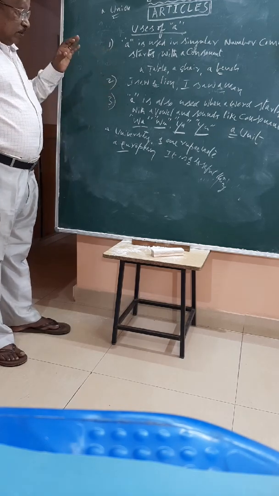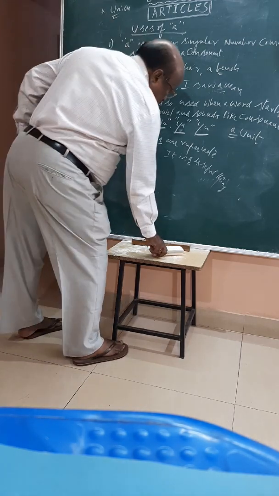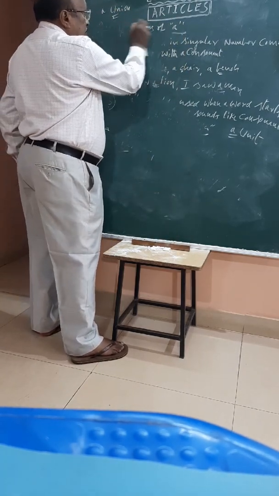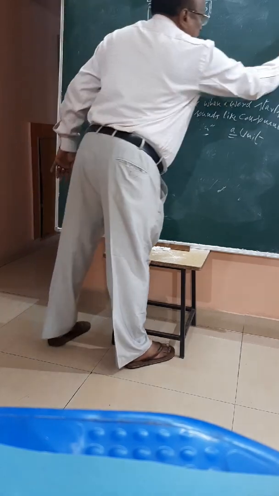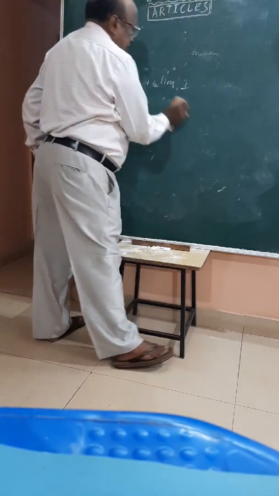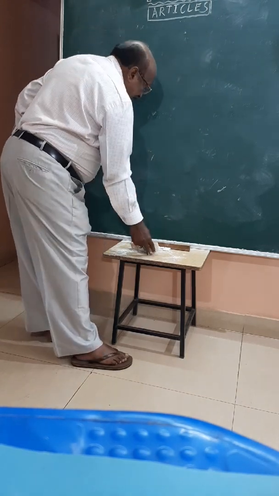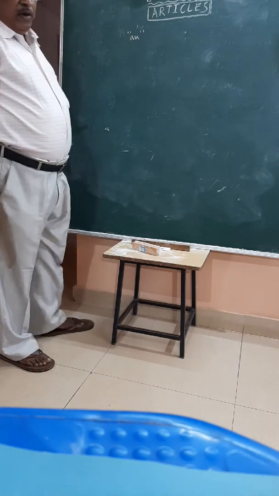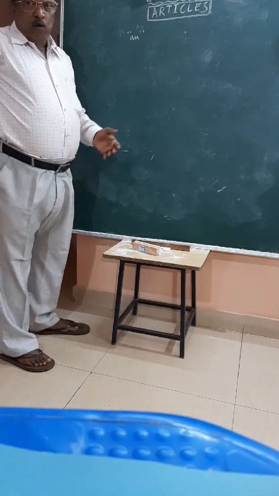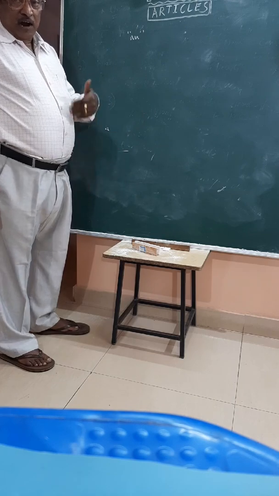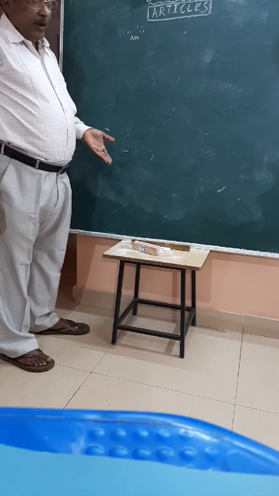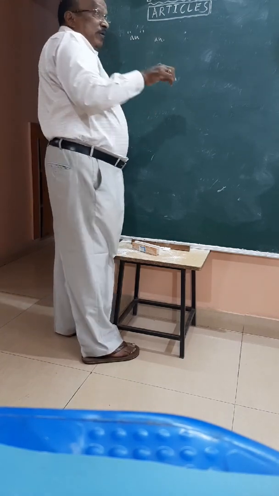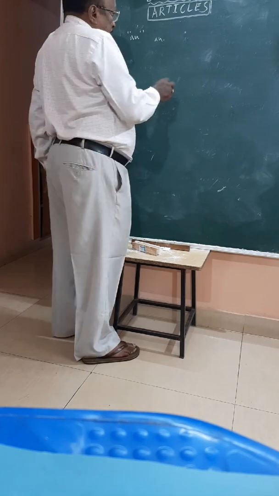Okay, all these things. Here, uses of A we have learned. We will go for uses of an. An is used when a word starts with a vowel, sounds like a vowel. And the meaning of A and an are one and the same.